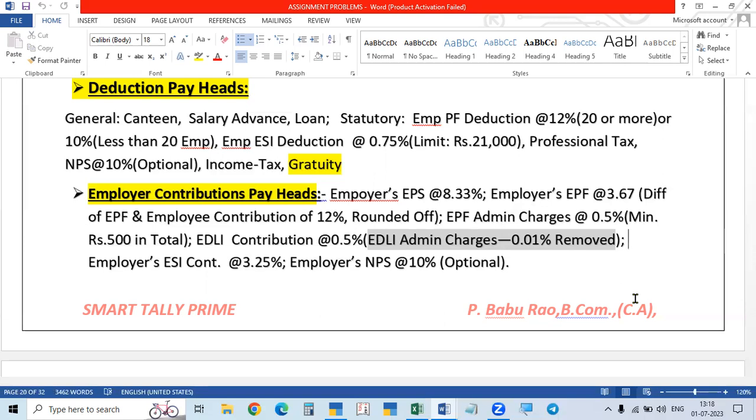So on the total amount of contribution to the PF, 0.5% will be calculated for both. But the minimum amount is 500 rupees. Collectively, if it is less than 500 rupees, they have to pay minimum 500 rupees. If it is more than 500 rupees, whatever the amount is, they have to pay. These two also we have to create. These two are expenses only.